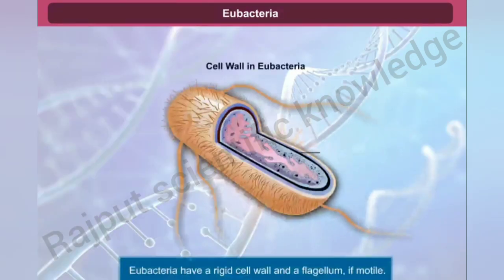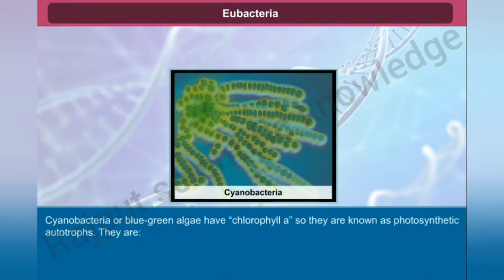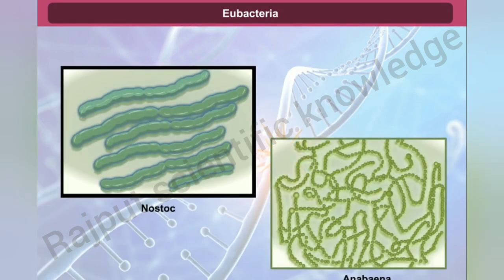Now let us learn about Eubacteria. They have a rigid cell wall and a flagellum if motile. Cyanobacteria or blue-green algae have chlorophyll a, so they are known as photosynthetic autotrophs. They are unicellular, colonial or filamentous, freshwater or marine or terrestrial algae. Examples are Nostoc and Anabaena.